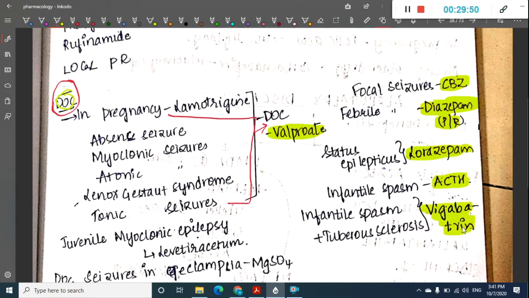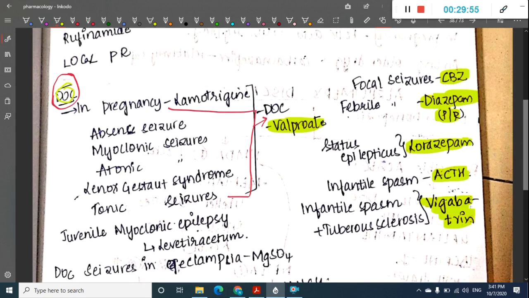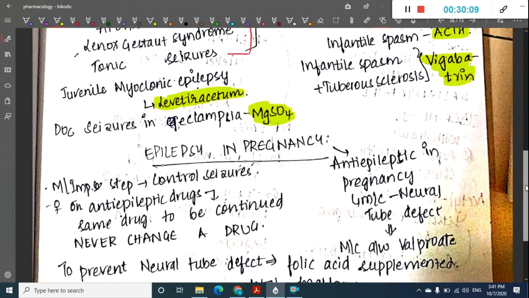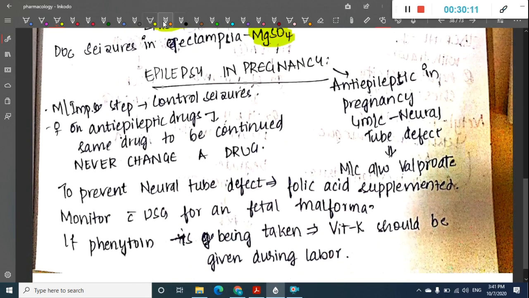And if infantile spasm is associated with tuberous sclerosis, then vigabatrin is used as the drug of choice. If there is juvenile myoclonic epilepsy, then levetiracetam is used as the drug of choice. The drug of choice for seizures in eclampsia is magnesium sulfate. Then what about epilepsy in pregnancy?